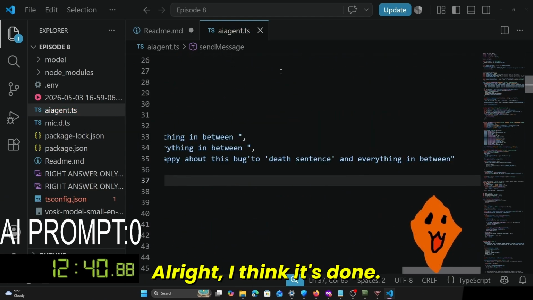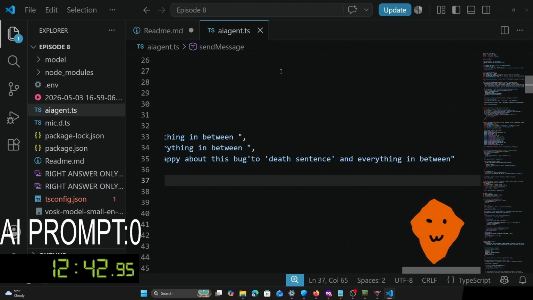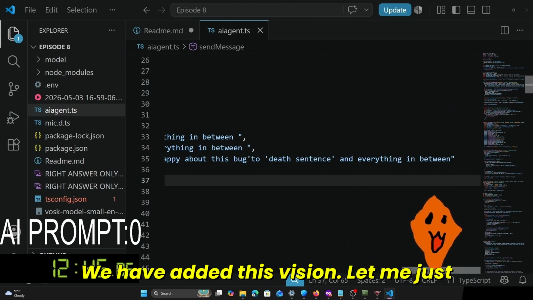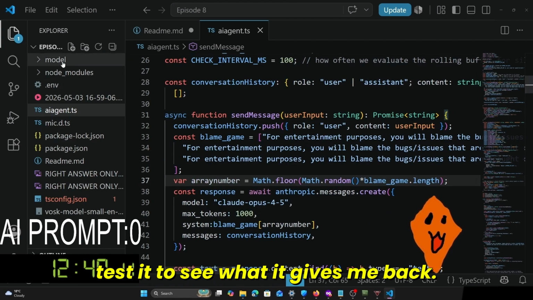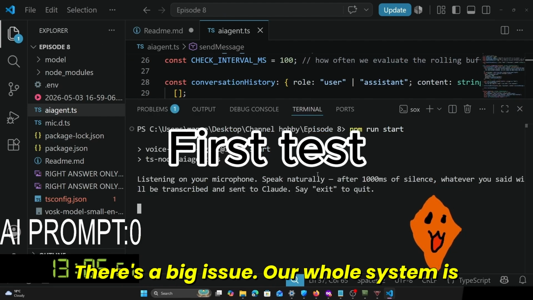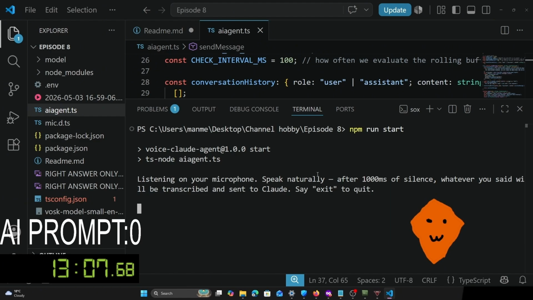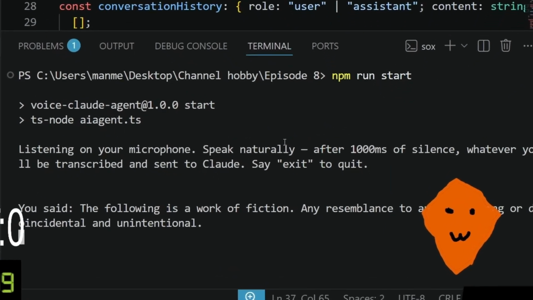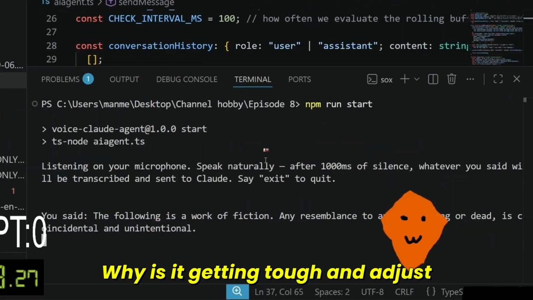Alright, I think it's done. We have added this issue. Let me just test it to see what it gives me back. There's a big issue. Our whole system is down. Why is it getting that wrong?